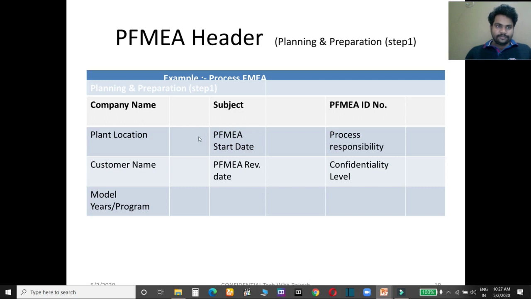Plant location. Here you have to mention where your plant is located. PFMEA starting date. When you have started this PFMEA, you have to mention the starting date. It is not necessary that it is the first time you are performing AIAG VDA PFMEA.